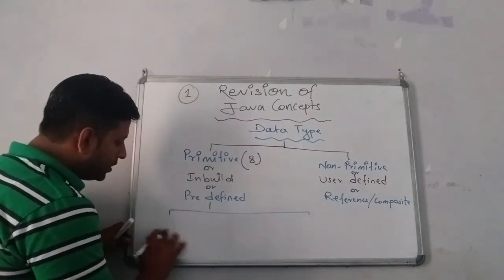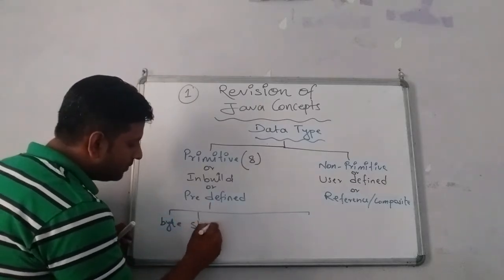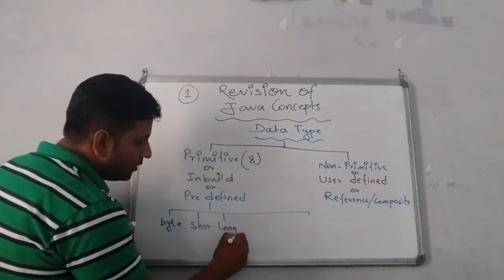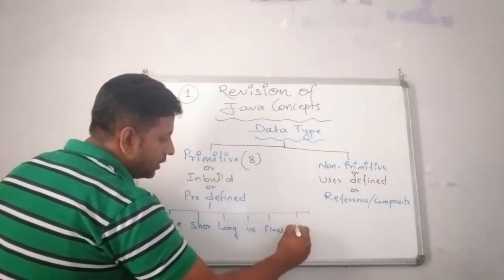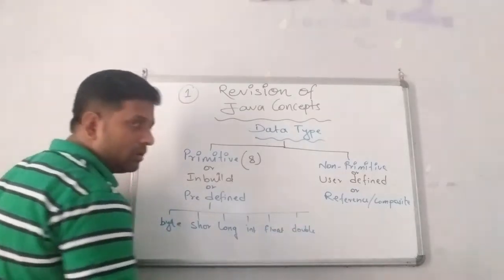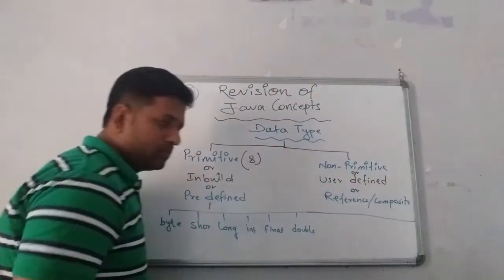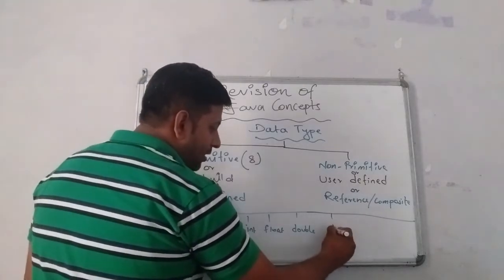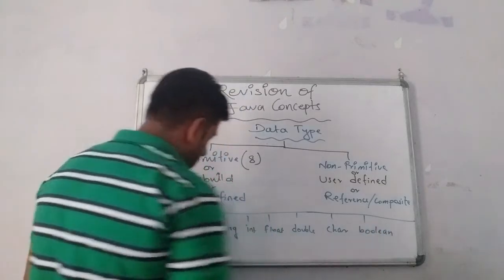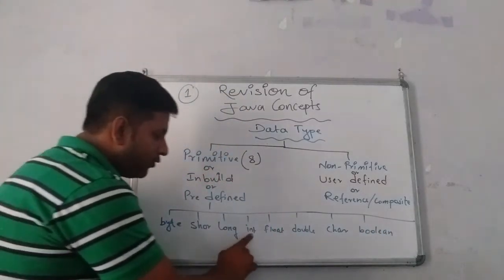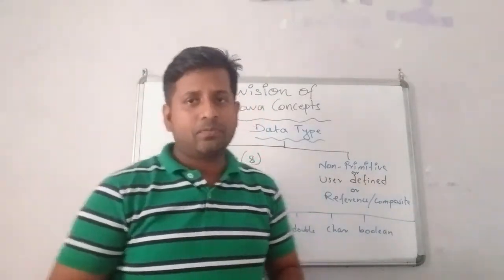First I'll take byte, the smallest one. Then short, long, int, float, double. More are there, so I'll make the line bigger. Then we have char and boolean. So how many became, children? 1, 2, 3, 4, 5, 6, 7, 8. So what I told, there are 8 primitive data types.